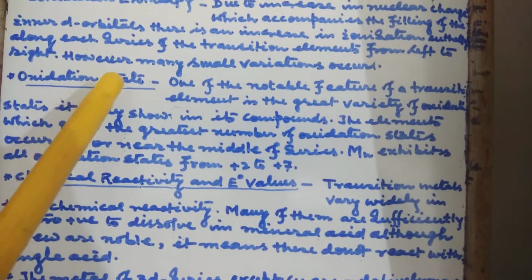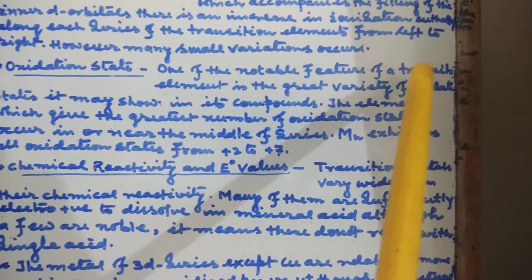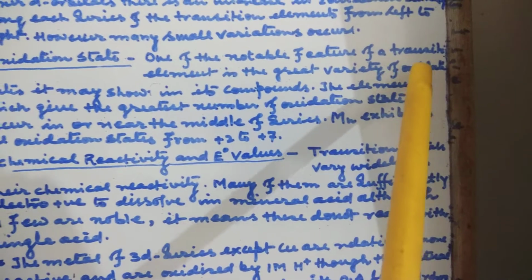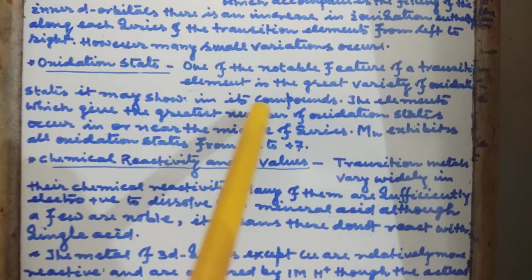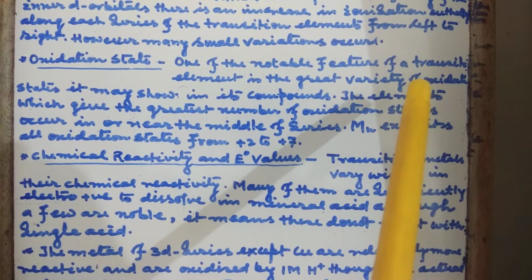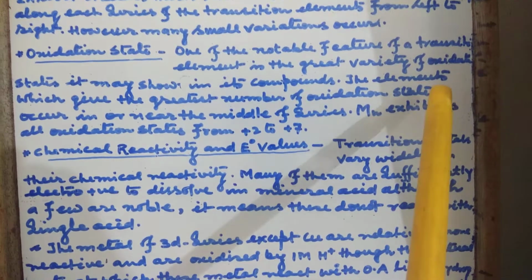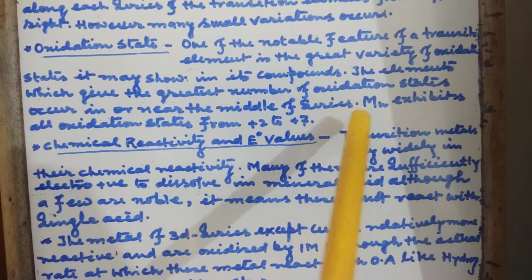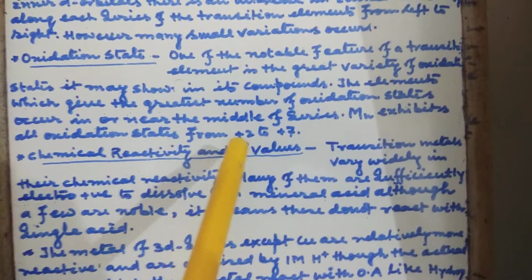Next, oxidation states. One of the notable features of transition elements is the great variety of oxidation states they may show in their compounds. The elements which give the greatest number of oxidation states occur in or near the middle of the series. Manganese exhibits all oxidation states from +2 to +7.